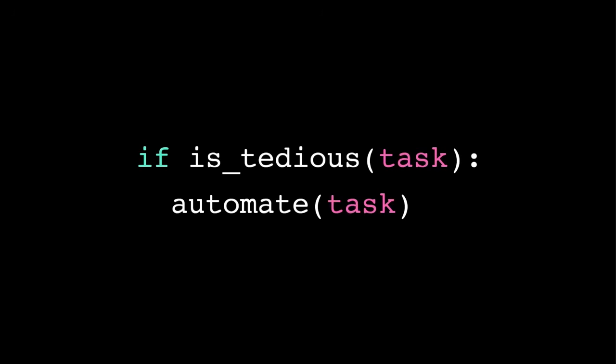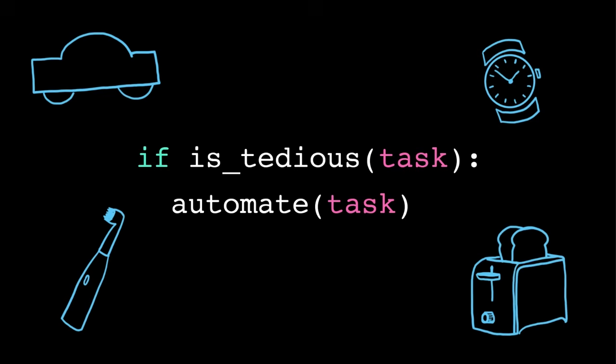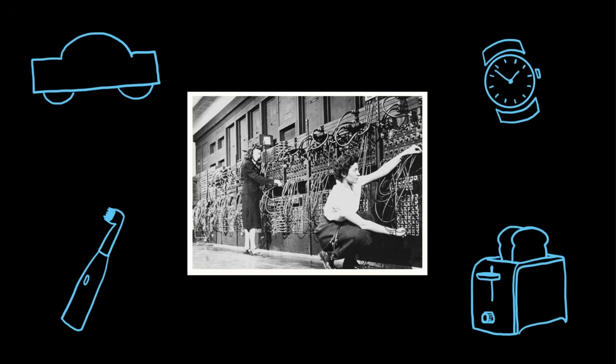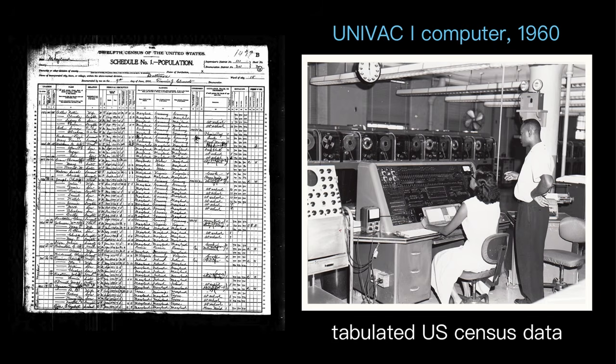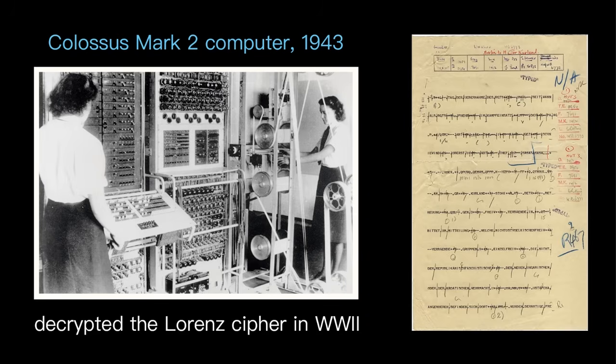How can programs make our lives easier? While technology exists in almost everything nowadays, the first computers were built to automate complex, repetitive, and time-consuming calculations. They were used to calculate trajectories for spacecraft, analyze huge amounts of census data, and decode encrypted communications during wartime.